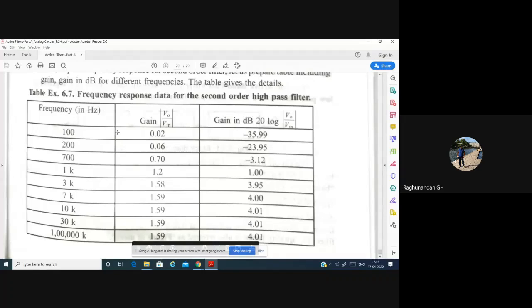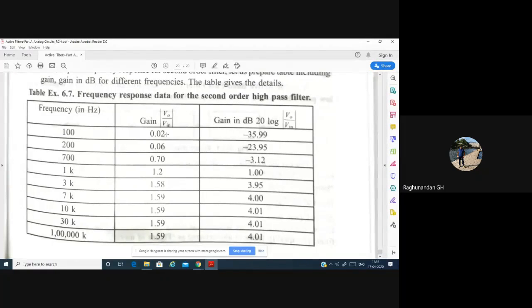Then, as you have done in the lab, calculate the gain V0 by V in and convert it into decibels by 20 log of V0 by V in. Plot that on the same log graph sheet and you'll get the graph. Take 3 dB downwards and mark the lower cutoff frequency, from which the higher frequencies will start.